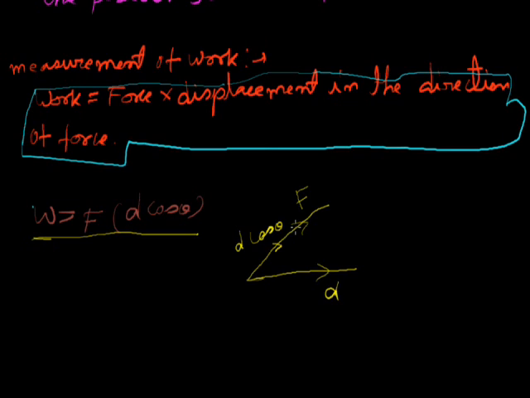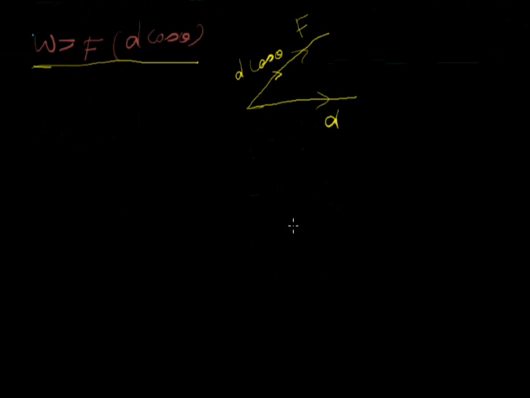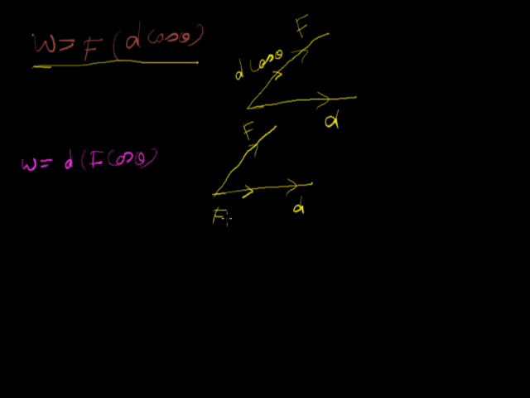Similarly, we can write another form: W is equal to d into F cos theta. It is clear: with force in this direction and displacement in this direction, we take a component of the force in the direction of displacement. So F cos theta is in the direction of displacement.